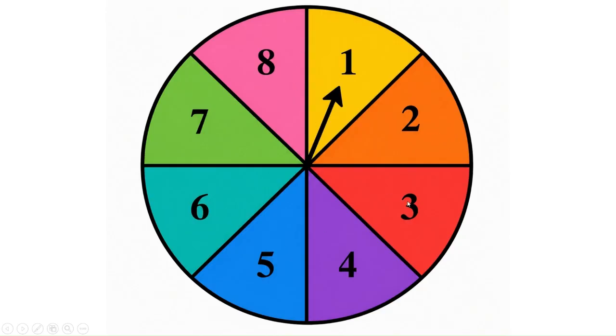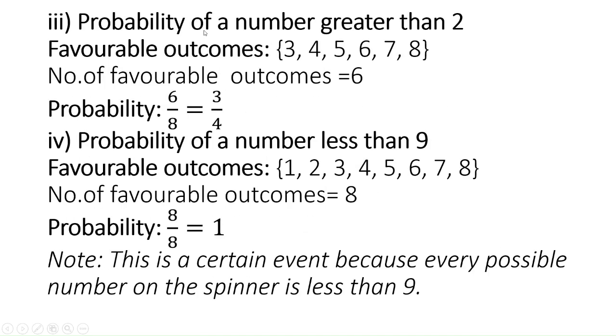How many favorable outcomes will there be? 1, 2, 3, 4, 5, 6. The total number of favorable outcomes for this event is 6, and possible outcomes are 8. So the probability of getting a number greater than 2 is favorable outcomes by total possible outcomes, that is 6 by 8, so 3 by 4.